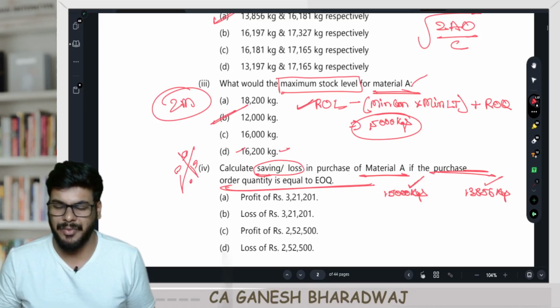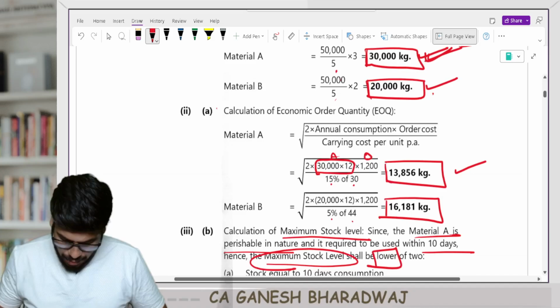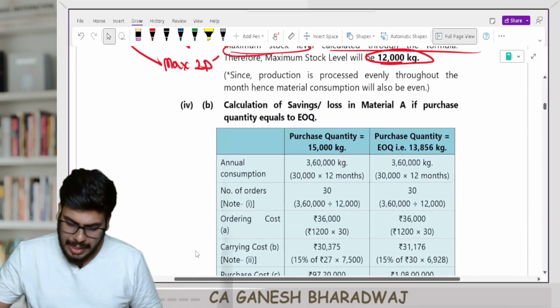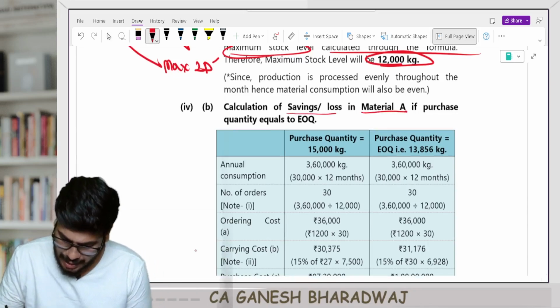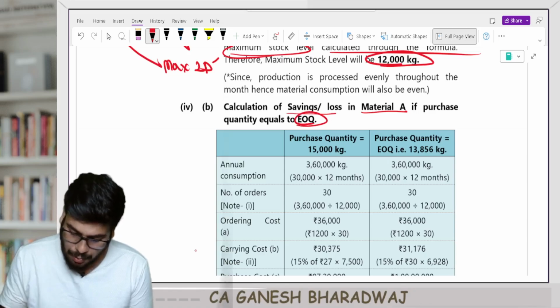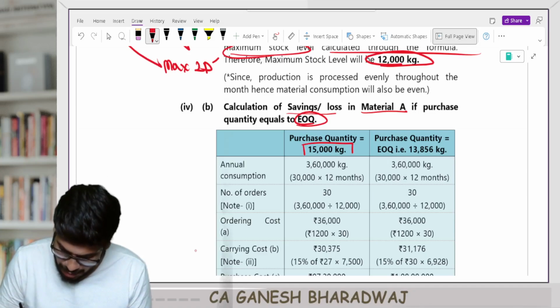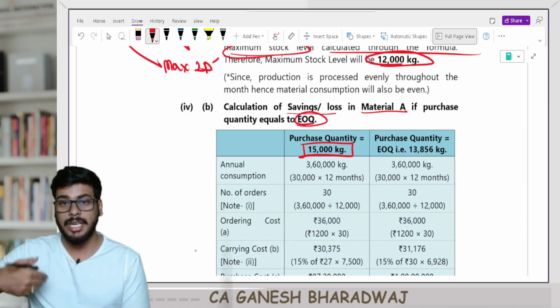Now guys, a very brilliant sum here. Now look at the solution given here. Calculation of savings or loss in raw material A if the purchase quantity is equal to EOQ. Presently, every time they place an order for 15,000 kgs.